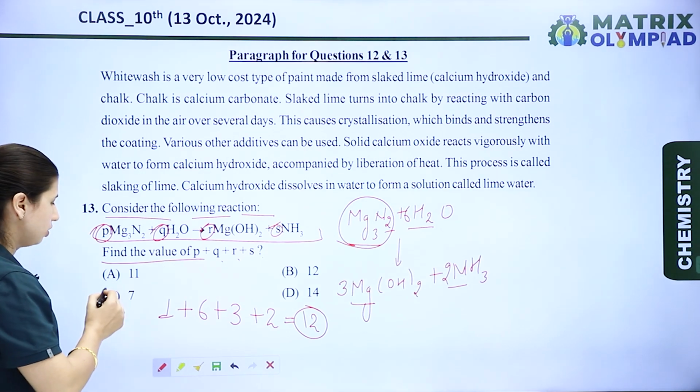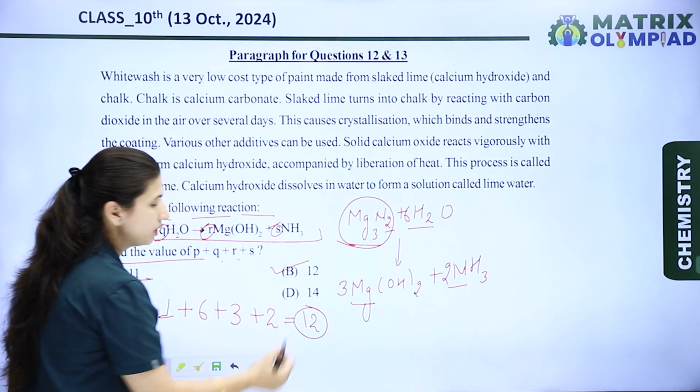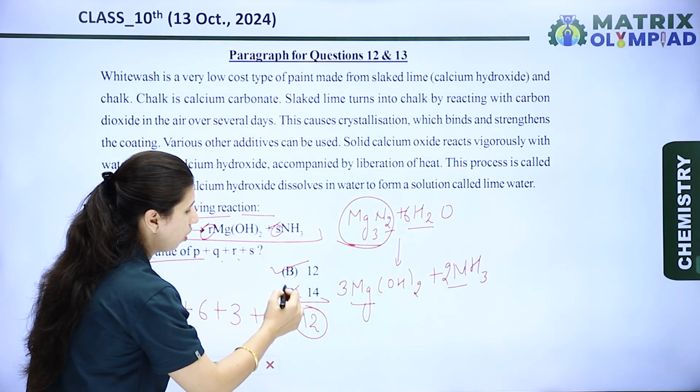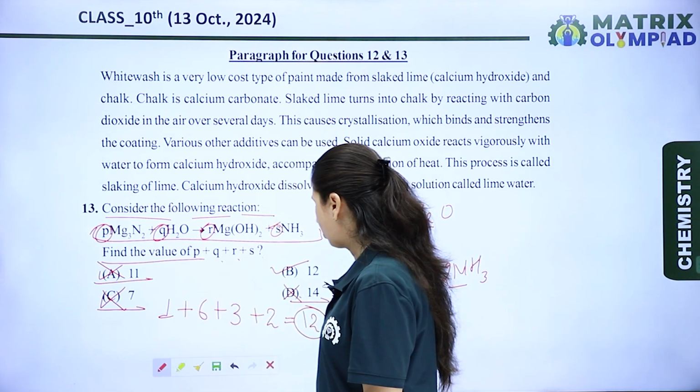Now let's see the options. Option A is 11. No. Option B is 12. Yes. Next is 7. Wrong. And 14. Wrong. So option B is the right option for this question.